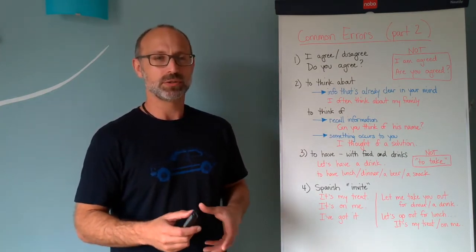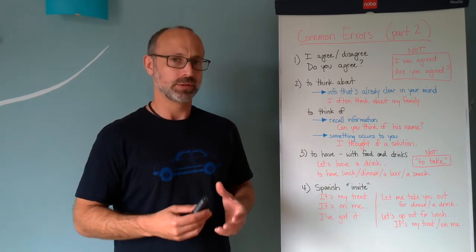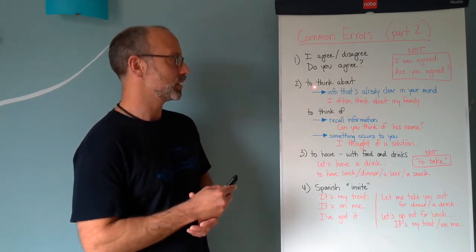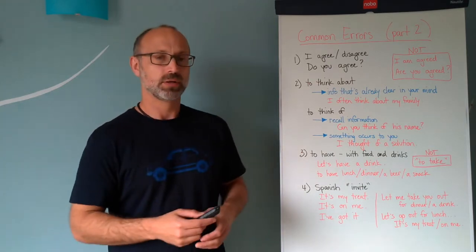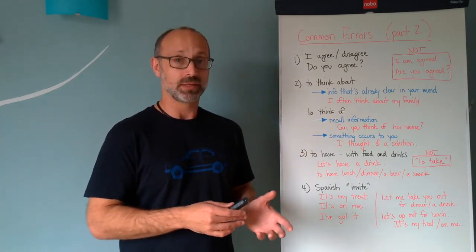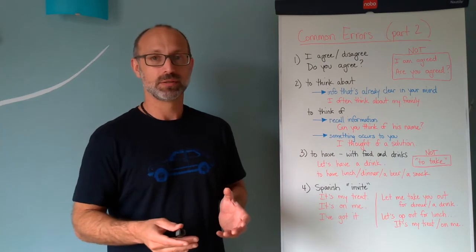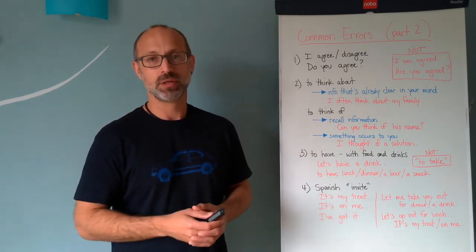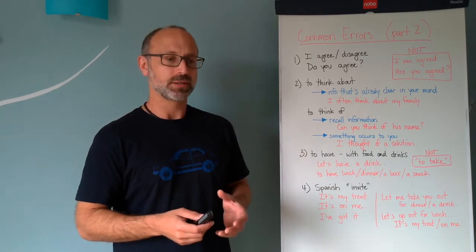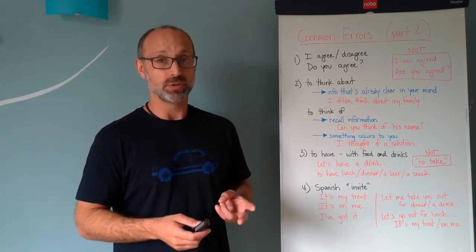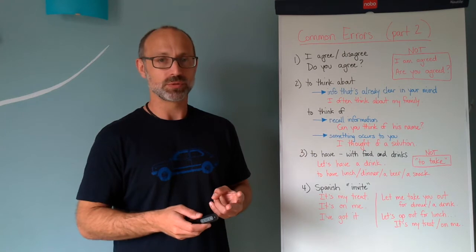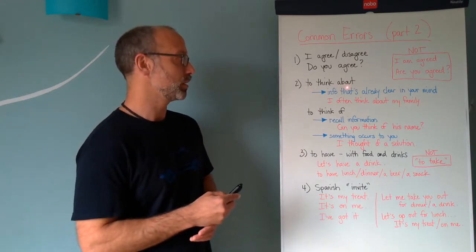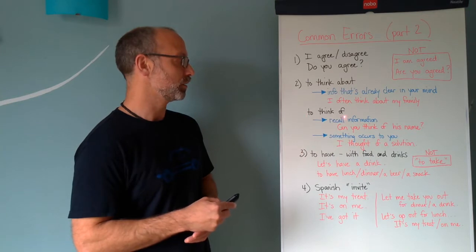Now we're going to get into a few more corrections that are a little more complicated. The first one is this concept of think. A lot of times we translate badly and we say to think in, right? But the preposition in is not a preposition that we use with think. In fact, we have two prepositions that we can use, and the difference between those two is something that's very commonly confused. One is to think about, and the other is to think of.